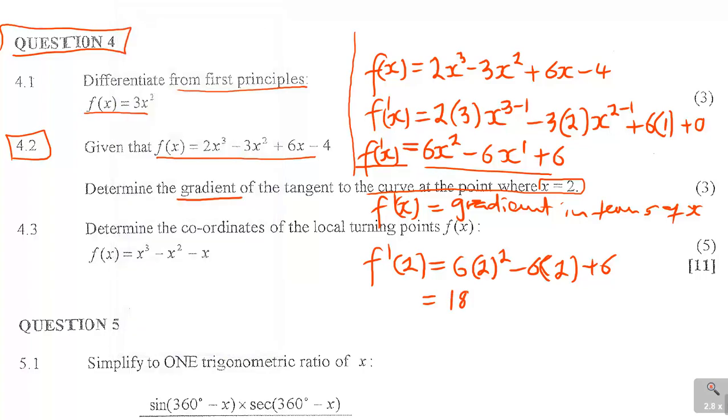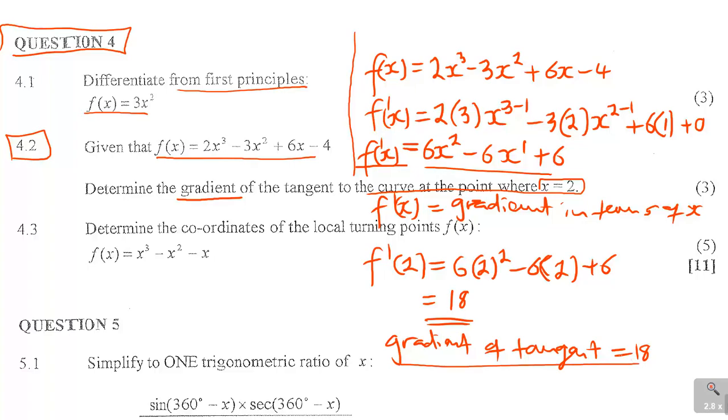So the gradient of the tangent is equal to 18. That is the answer to this question. That was 3 marks in a way.